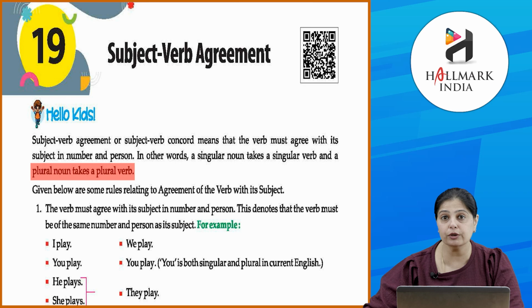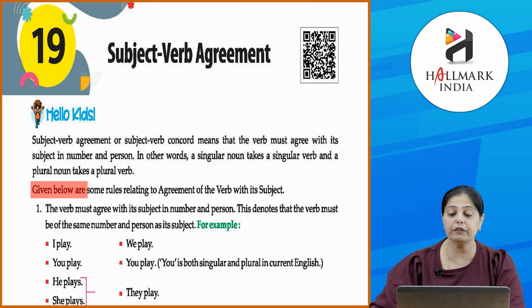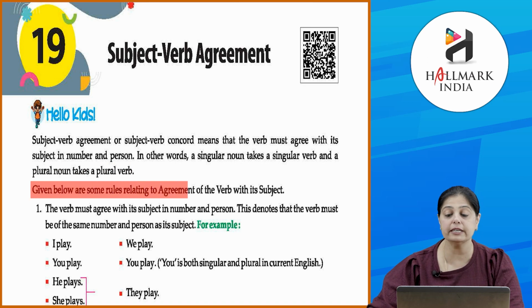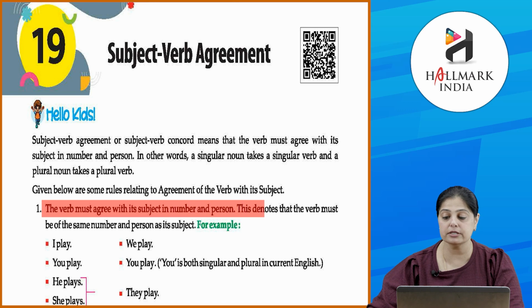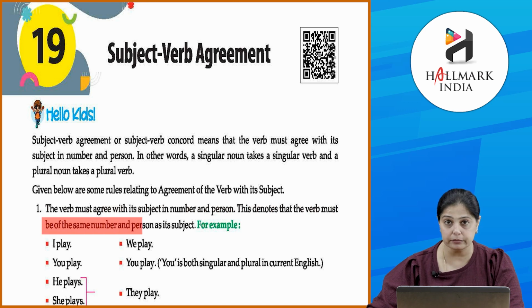So, आपने देखा, singular के साथ singular verb लिया है और plural के साथ plural. Clear? Now, given below are some examples relating to agreement of the verb with its subject. The verb must agree with its subject in number and person. This denotes that the verb must be of the same number and person as its subject.